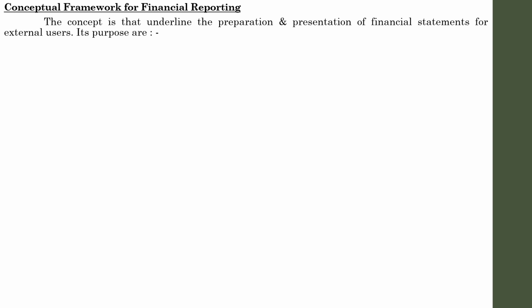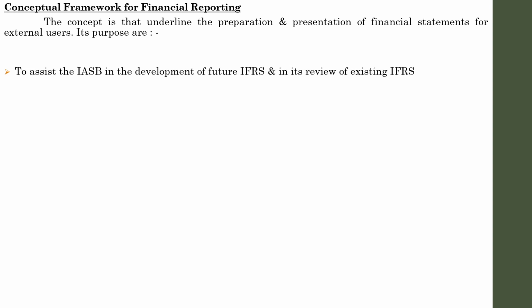So the main purposes of the conceptual framework are: first one, to assist the International Accounting Standards Board in the development of future IFRS and its review of existing IFRS. That is the first purpose of the conceptual framework for financial reporting: assisting the IASB in the development of IFRS and reviewing the existing IFRS.